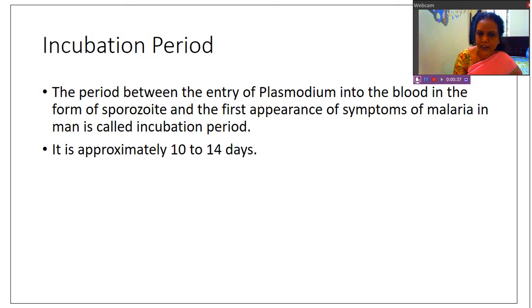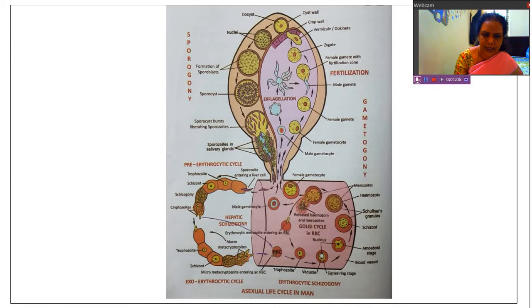The period between the entry of plasmodium into the blood in the form of sporozoite and first appearance of symptoms of malaria. What are the symptoms? Chills and fever, headache. So all these symptoms appear in the gap of 10 to 14 days after inoculation, after entry of the disease or infection. This is called as incubation period. We'll see the diagrammatic representation of this life cycle of Plasmodium vivax in man, that is asexual reproduction.